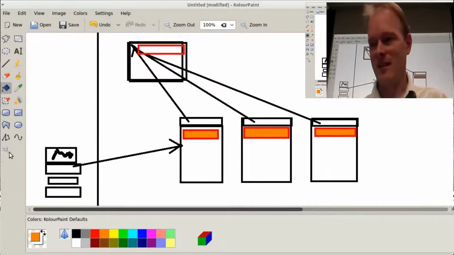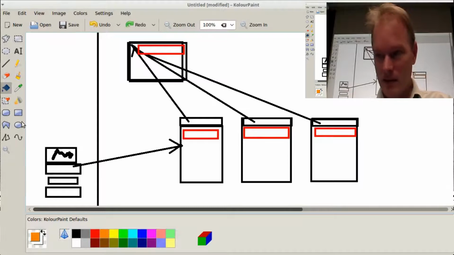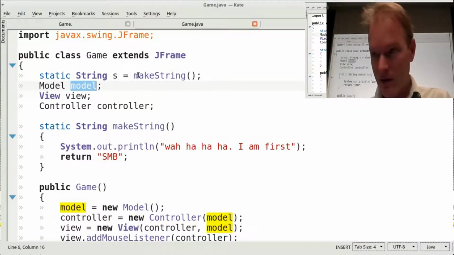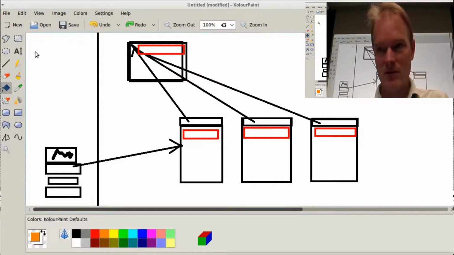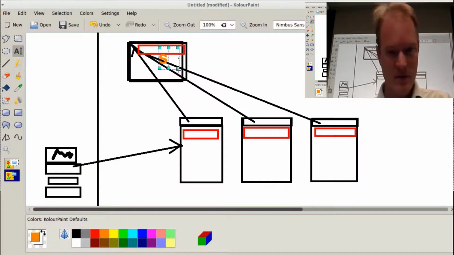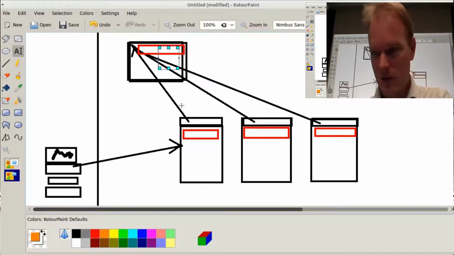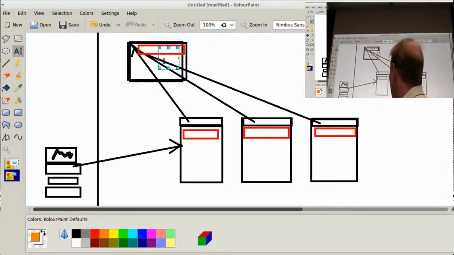Whereas in my code here, s is this one up here. Now suppose you change the value of s. You see that it's the same s for everything, right? There's only one of them. Whereas if you change model, you can change one of those models, but the other ones won't change.